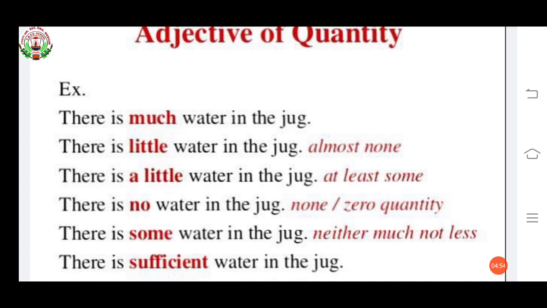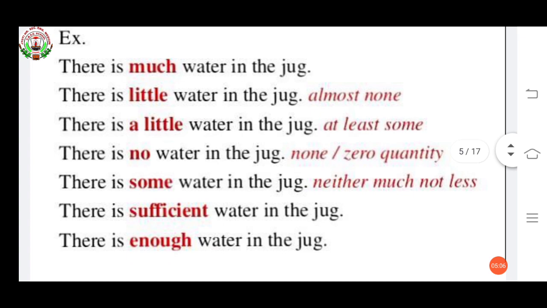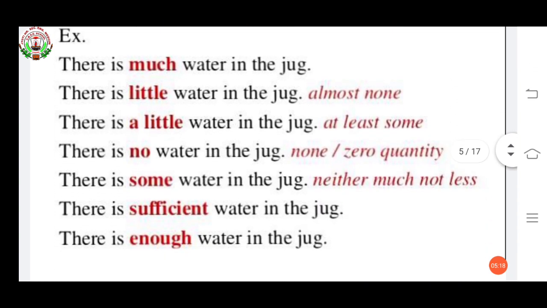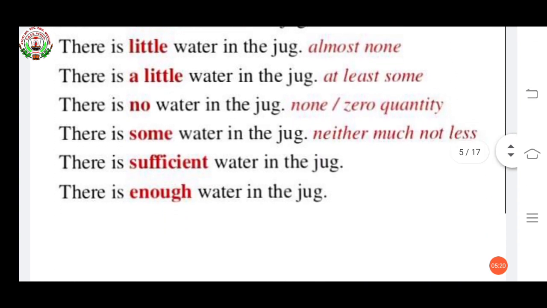There is a little water in the jug. A little means at least some. There is no water in the jug means no water, zero quantity. Now, some water in the jug, neither much nor less. Sufficient water in the jug, enough water in the jug. So, these all are showing the quantity of water.